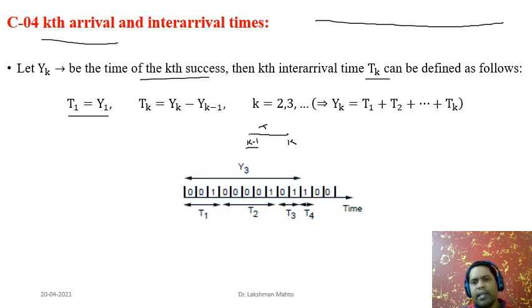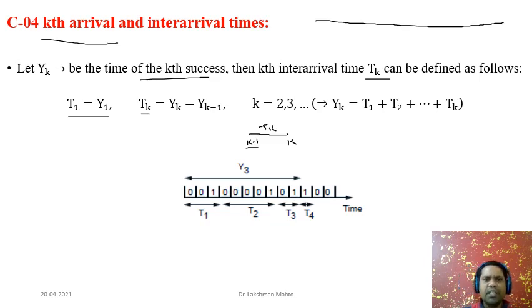So Tk is the inter-arrival time between the (k minus 1)th success and the kth success. Each Tk is related with only one success, between any two consecutive successes.